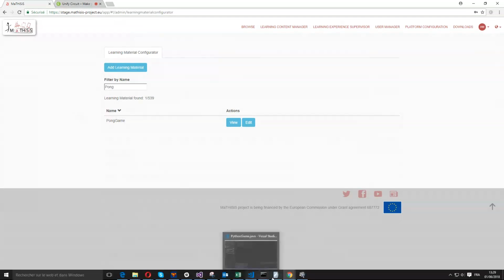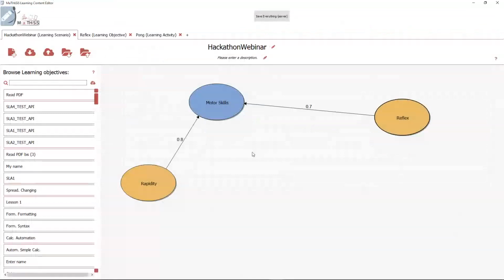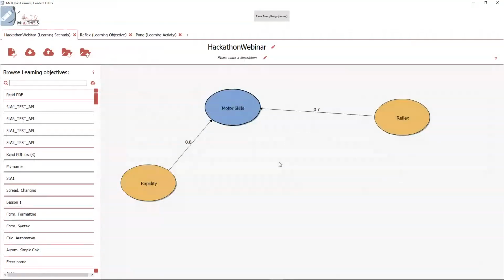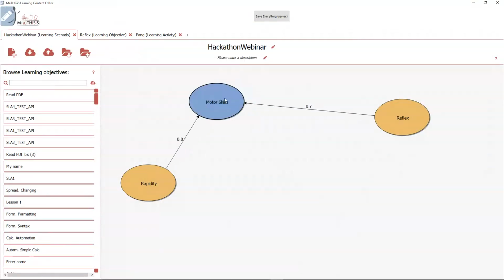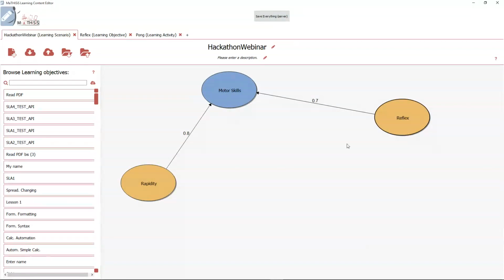For this, we have another software, which is the Learning Content Editor. I have prepared a simple learning graph right here to show you how it works and how we're going to integrate our learning material inside it. Here I have several nodes. We have the main skill, which is the learning goal, and then we have the rapidity and reflex smart learning atoms, which are smaller skills to achieve in order to achieve this main goal.